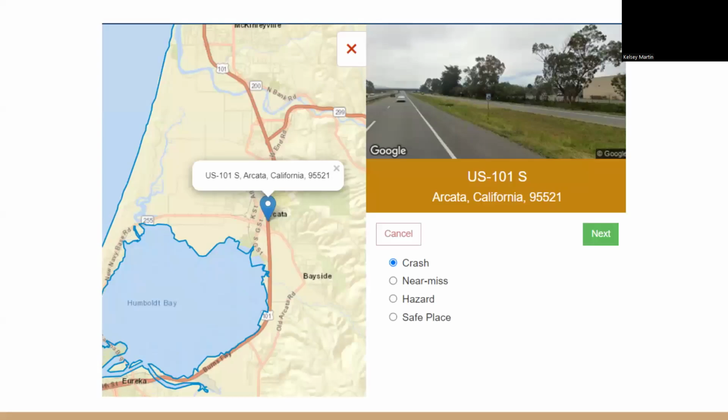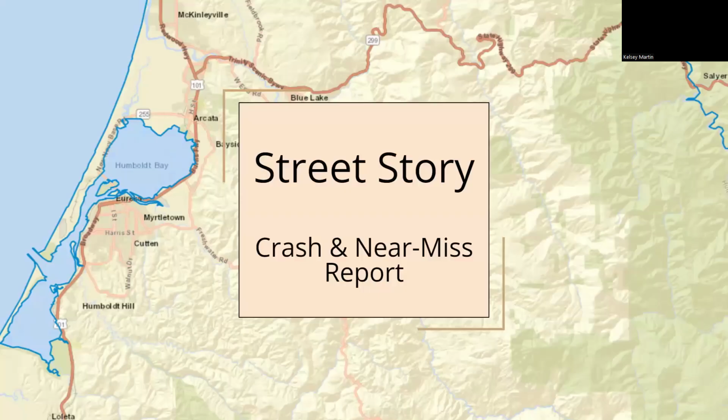And then once you choose a location, this little window will pop up, and this is where you will choose the type of report, such as a crash, near miss, hazard, or safe place. Depending on the type of report, the questions will be a little different. So when we first go through a crash, which is similar to a near miss report as well.